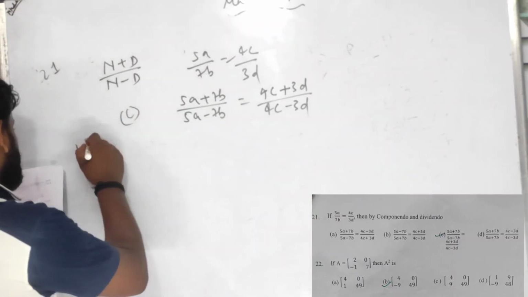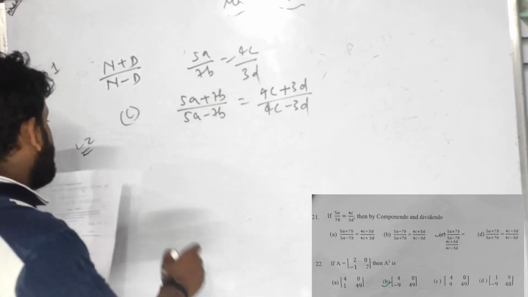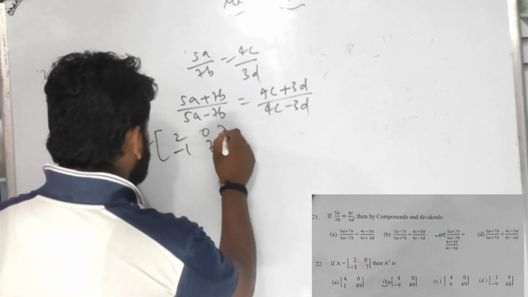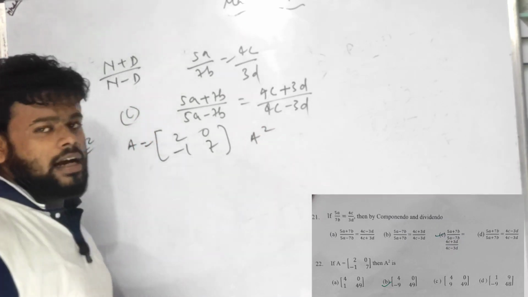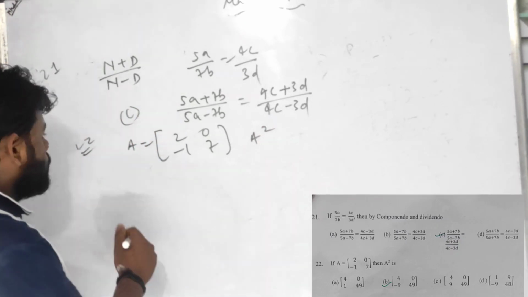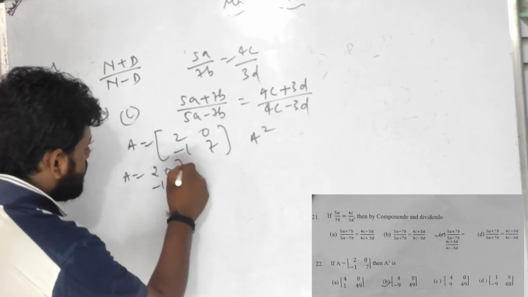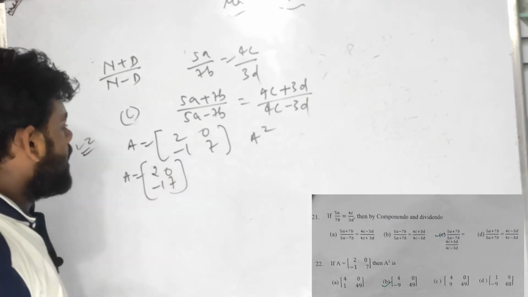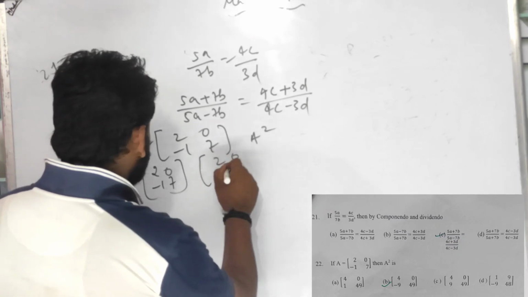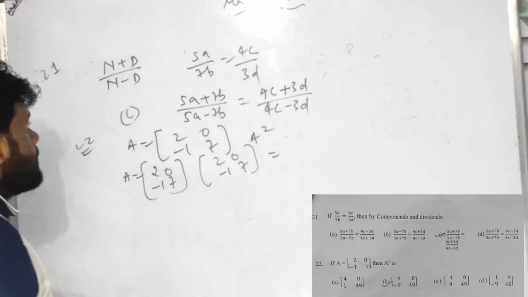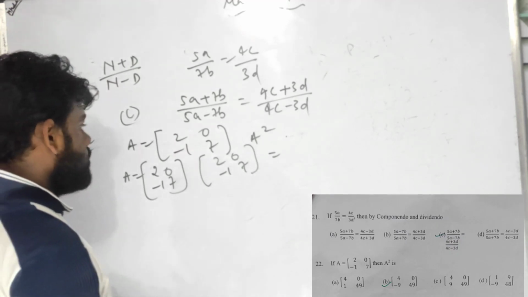Number 22. In number 22 it is given A equals to 2 0 -1 7, find A square. You know very well how to multiply. Let us do. A equals 2 0 -1 7. Then after, the same 2 0 -1 7 मल्टीप्लाई करो बच्चों. देखो क्या होता है.